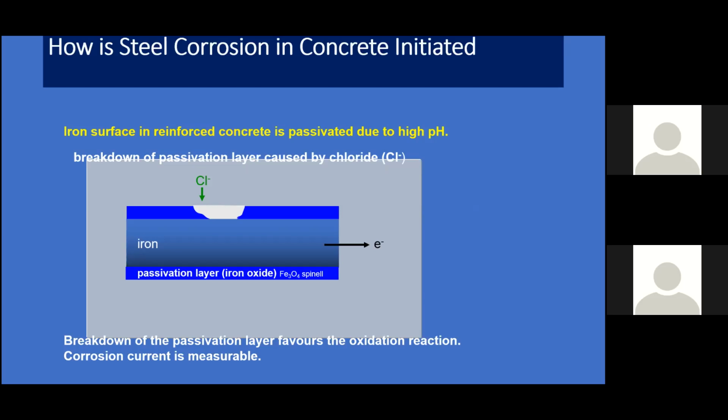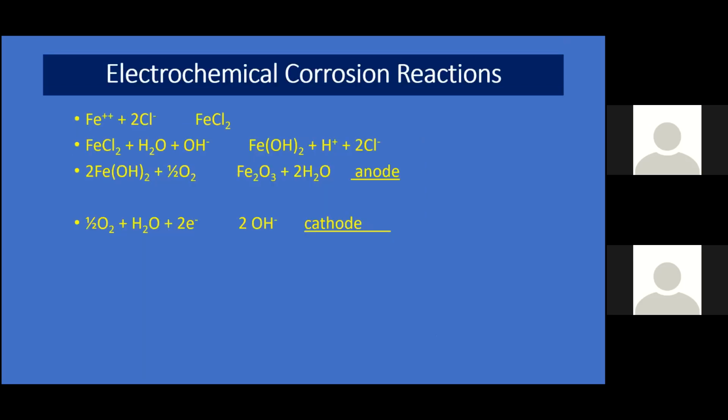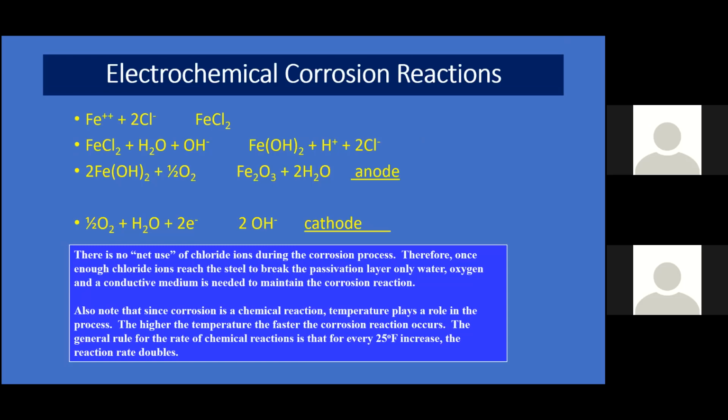But when you have a polluted area, also a coastal area where water comes with the chloride, this chloride chemically reacts with that passivation layer. It exposes the steel and creates a new surface. So the oxidation process starts at the chloride level. So that's what happens.